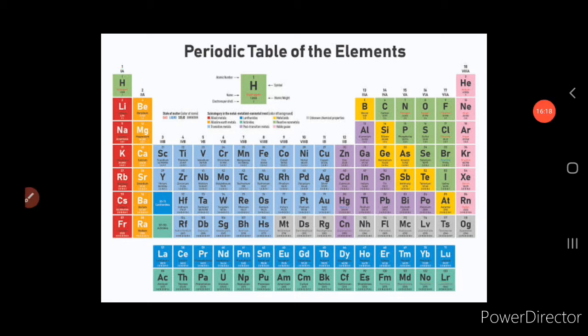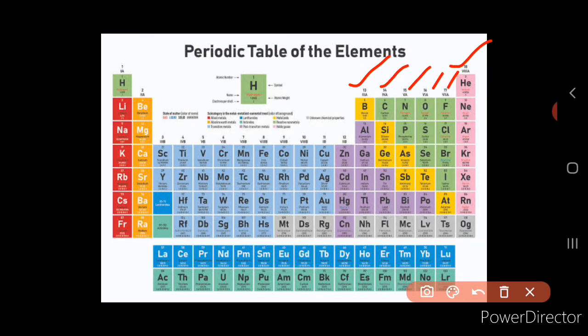Next we'll see the P block elements. These are the elements from 13 to 18. All these elements, I've put a tick mark, isn't it? All the elements from group 13 to 18 in the periodic table come under P block elements. They include the boron family, carbon family, nitrogen family, oxygen family, the halogen family, and the noble gases. These are also called representative elements.